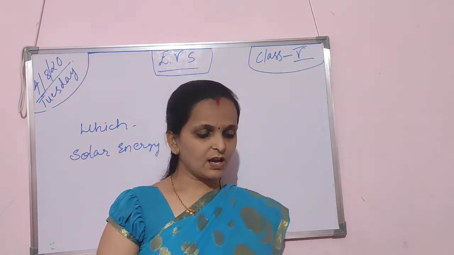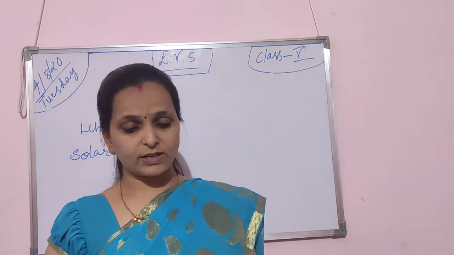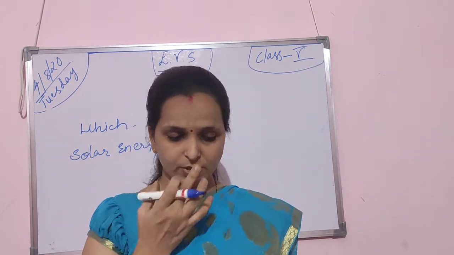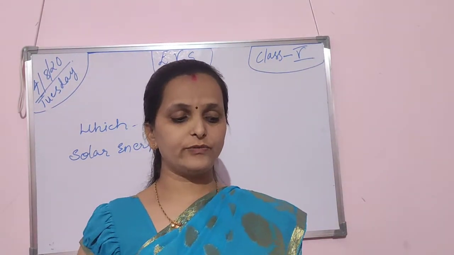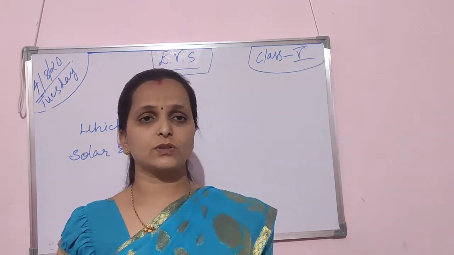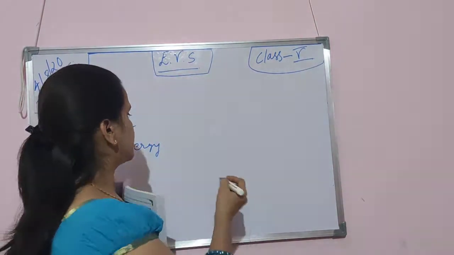Next one. Plants use solar energy and carbon dioxide in the air, and absorb water and minerals with salts from the soil through roots, and prepare the food with the help of the chlorophyll in the leaf. This process is called photosynthesis. I told you just now what photosynthesis is.